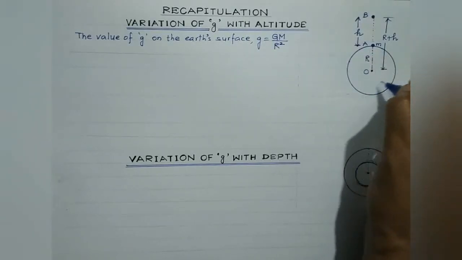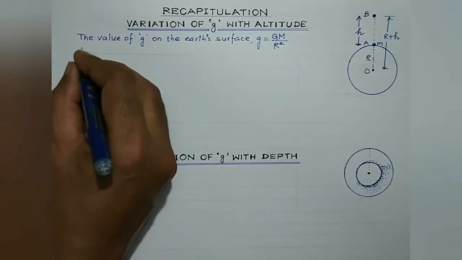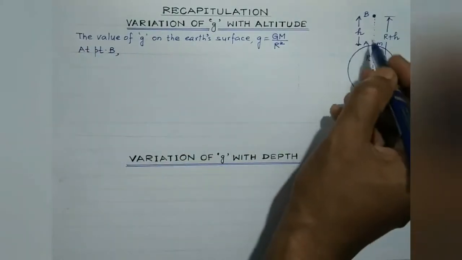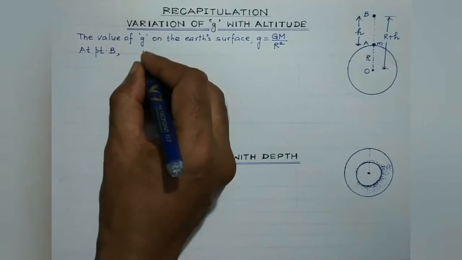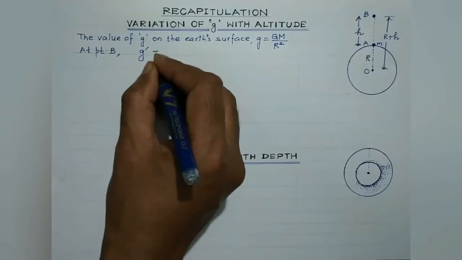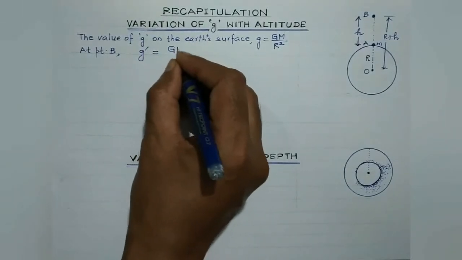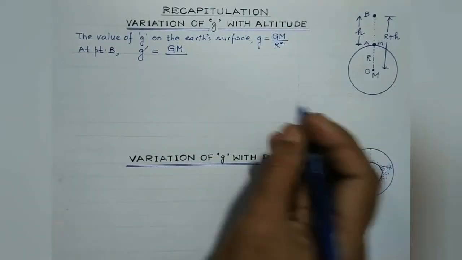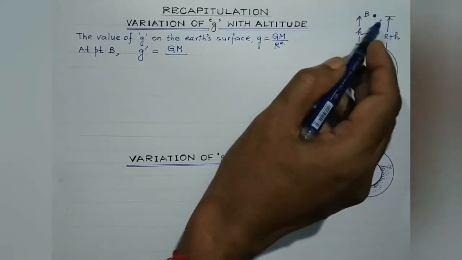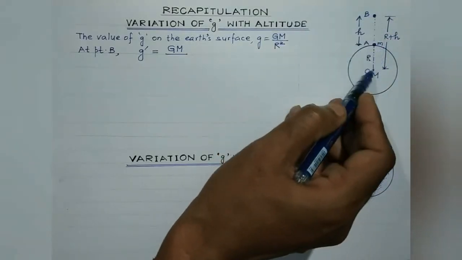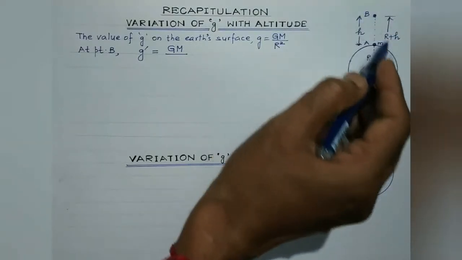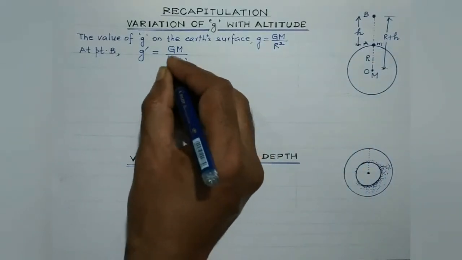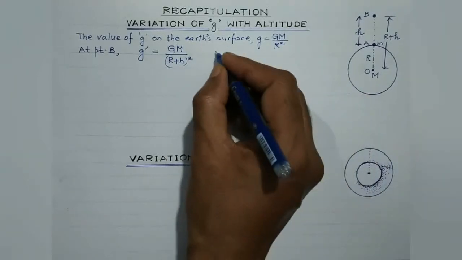So at point B, which is at a height h above the earth's surface, the value of acceleration due to gravity is given by GM, capital M is the mass of the earth, divided by the square of the distance between the center of the earth and the observation point. Here it is R plus h, so it will be (R plus h) whole square.